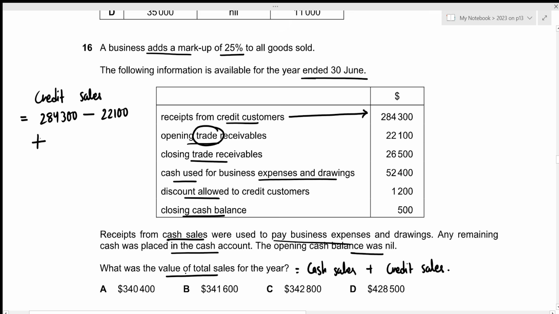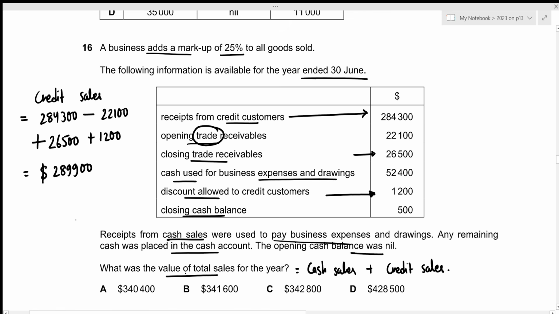Then we always add the closing trade receivables, which is 26,500. And this is done because these are the credit sales made in the current year for which we are yet to receive the payment. So we still need to include this value as part of the credit sales. Then the discount allowed to credit customers should also be added. Because remember, within the statement of profit or loss, we first include the sales, then subtract the discounts allowed later on. So for it to be subtracted, we first have to include it as part of the total sales value. This gives the total of the credit sales to be 289,900.